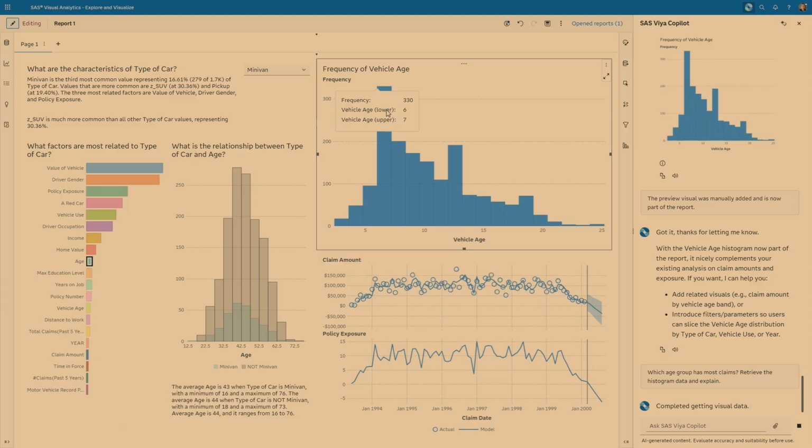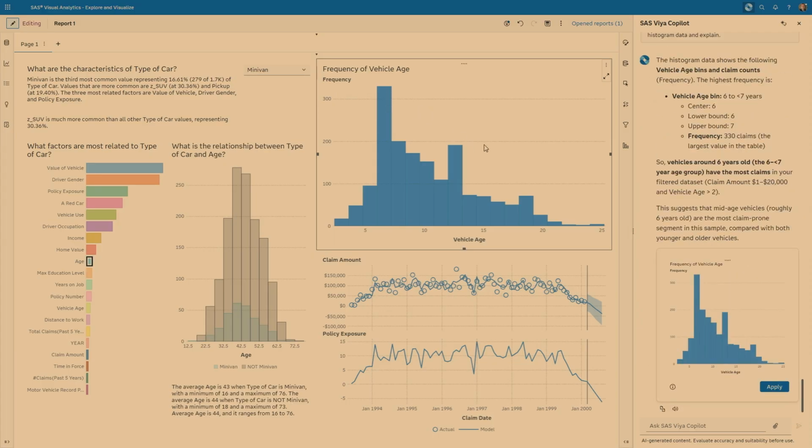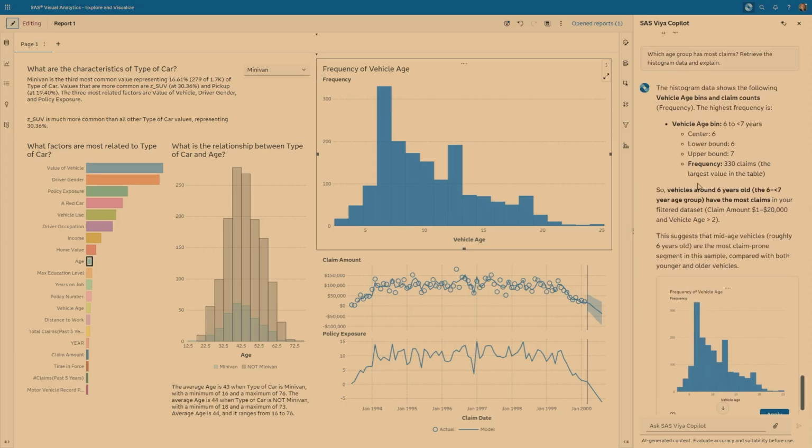So can it help you get insights? Obviously, I can hover over this particular one, and I can see the between 6 and 7 year old cars seem to have the highest claim. But I wonder whether Copilot is actually able to understand this. And you can see it actually responded saying, between 6 and 7, seem to have the highest frequency. So it has access to the data and can guide you along the way.